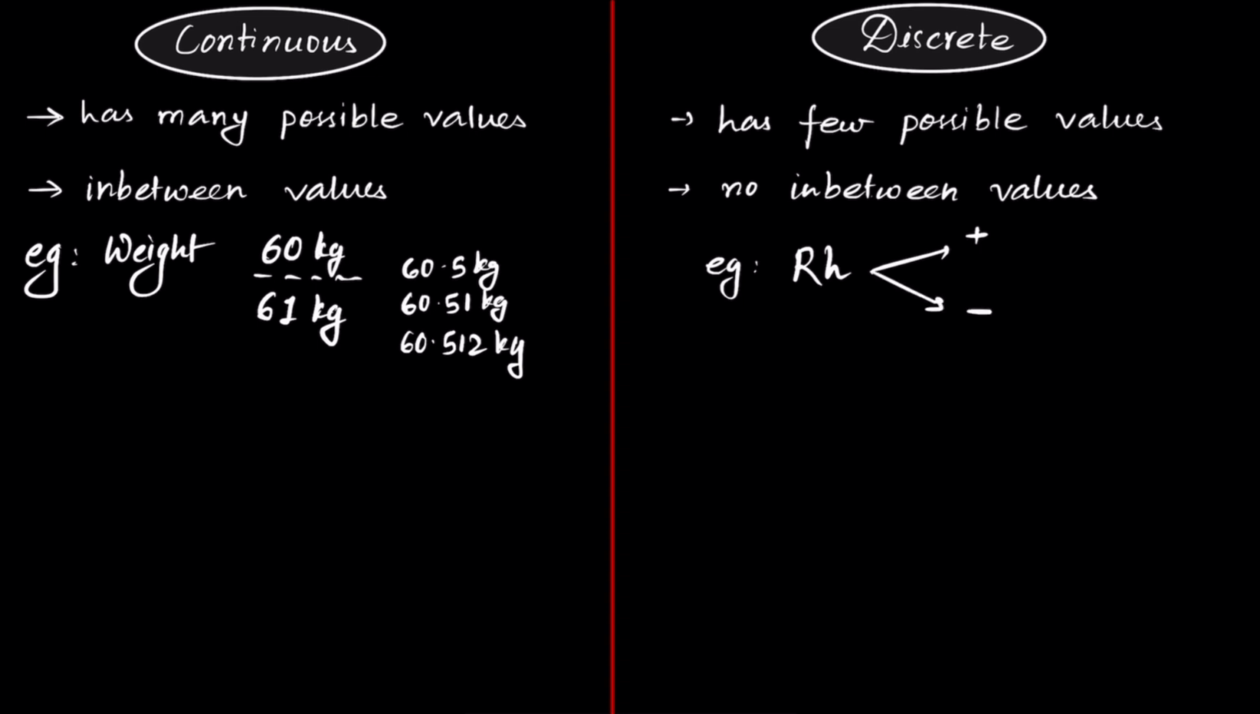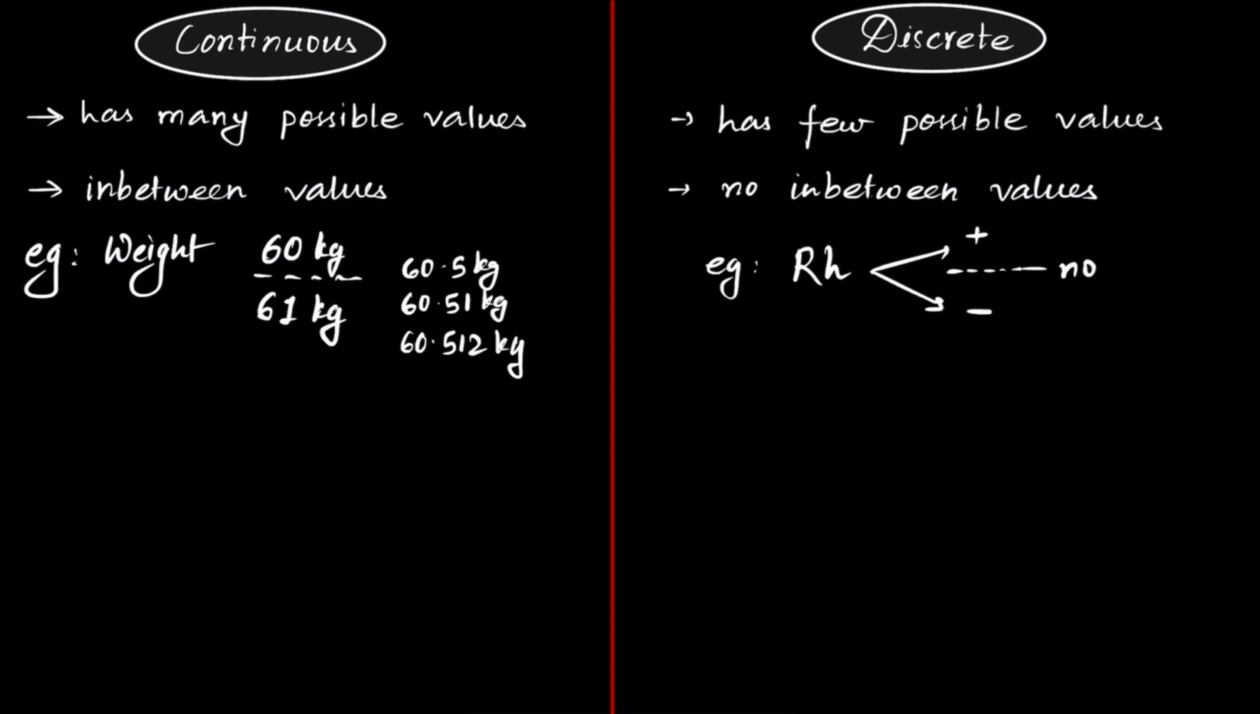Are there in between values? Are there any values in between RS positive and RS negative? No, you don't have any in between values. Like you can't be a little bit RS positive and a little bit RS negative. That's not possible. Either you are RS positive or RS negative.